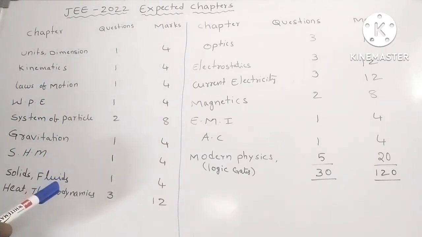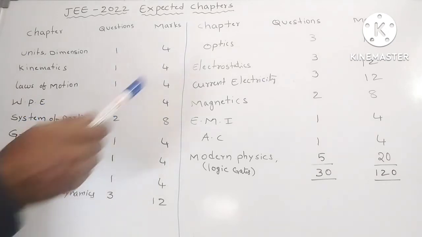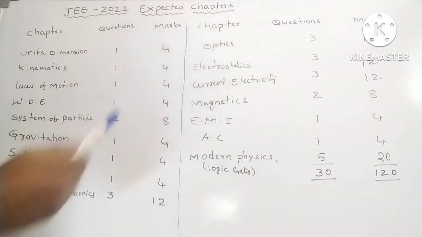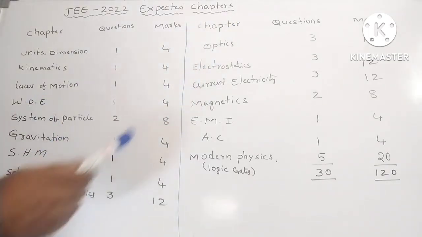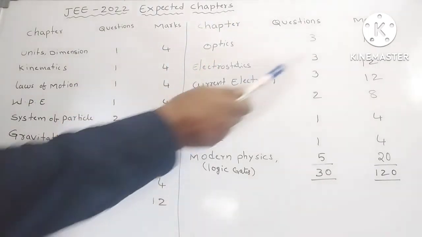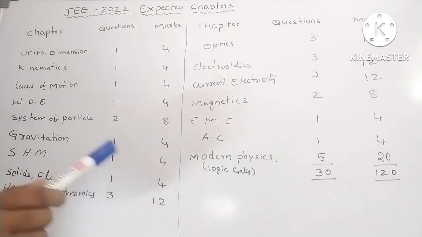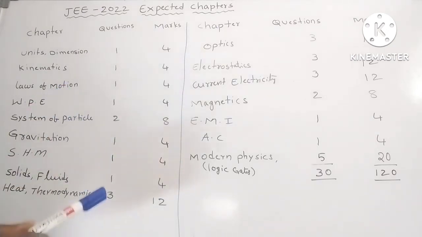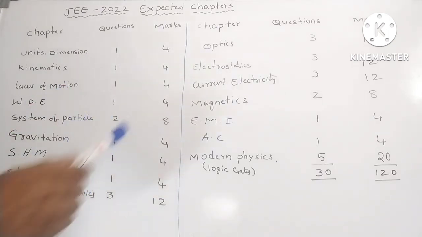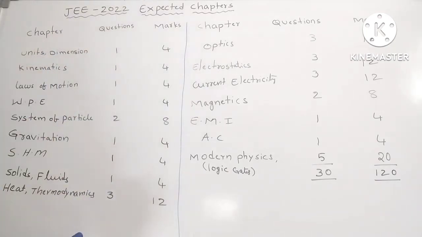One question from the lens, another question from the prism, and the third question they selected from wave optics, Young's double slit experiment, that is called YDSE. So from optics, our team selected three questions. Next, electrostatics. Our team selected three questions from electrostatics. The selected topics are electric field and potential, capacitors with dielectric constants, and energy in capacitors.